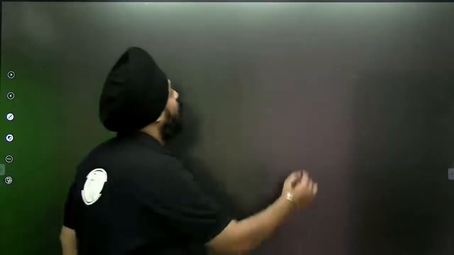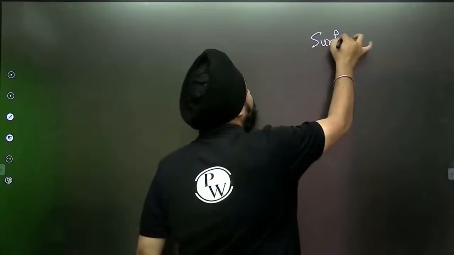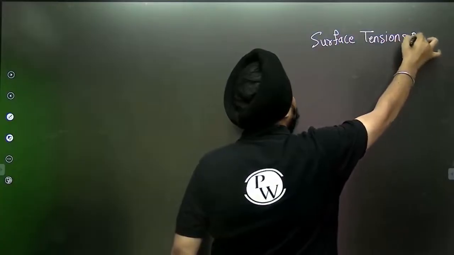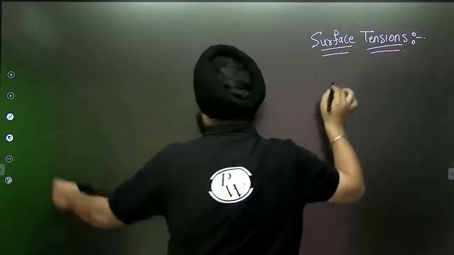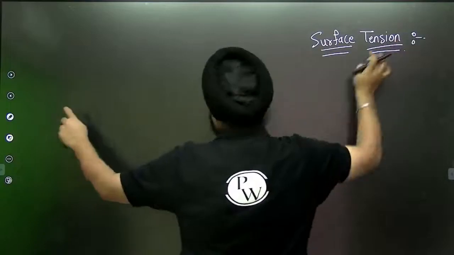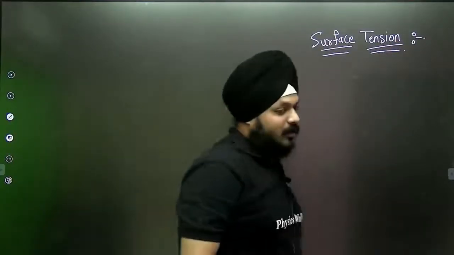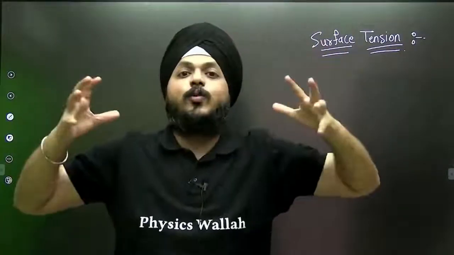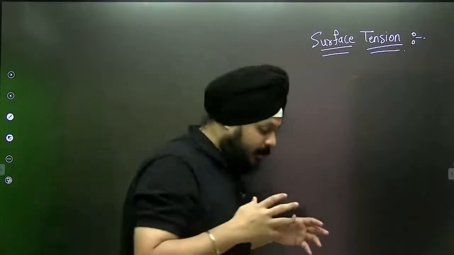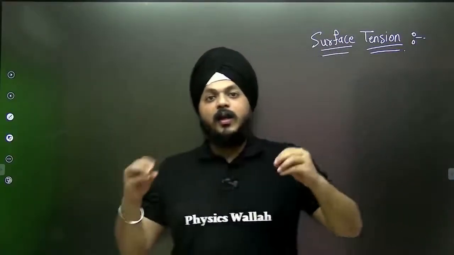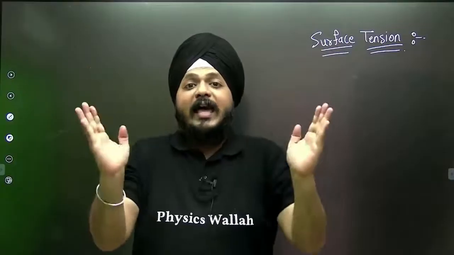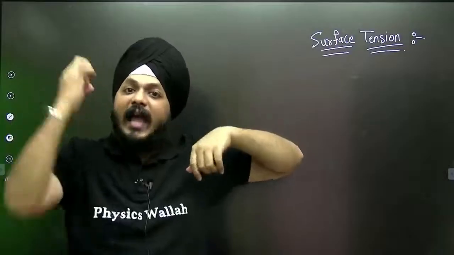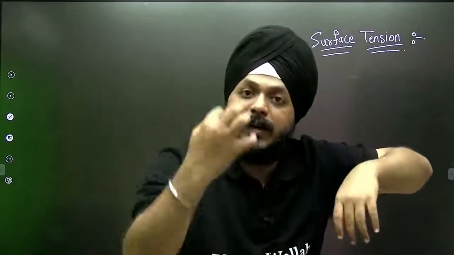First of all, let's move on to the surface tension. What actually is surface tension? I'm giving you all one simple example. There exists a situation in which the fluid tries to adjust itself into the minimum surface area and acts like an elastic membrane.